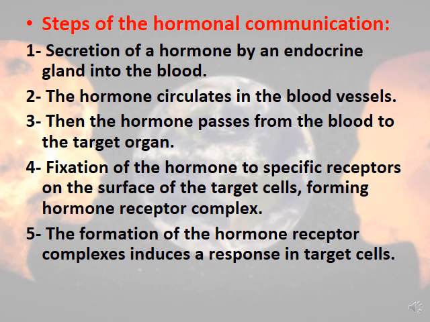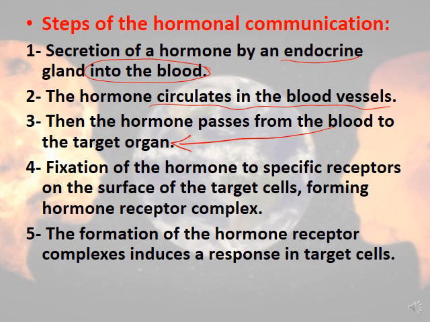What are the steps of the hormonal communication? These steps, we have to study them in order. First, we have the secretion of the hormone by the endocrine gland into the blood. Then this hormone will circulate in the blood vessels. After this, the hormone will pass from the blood to its specific target organ.